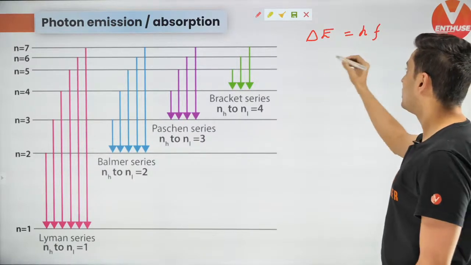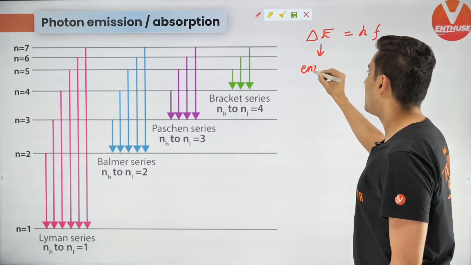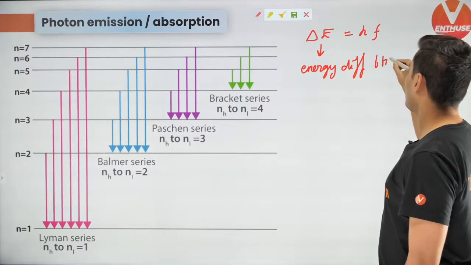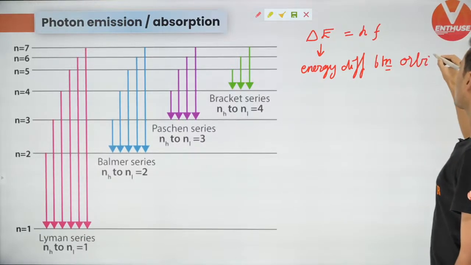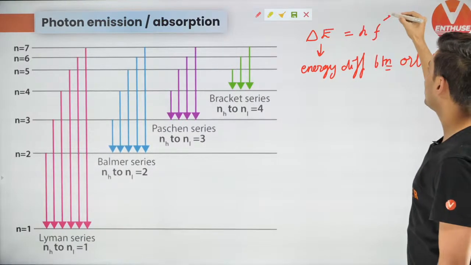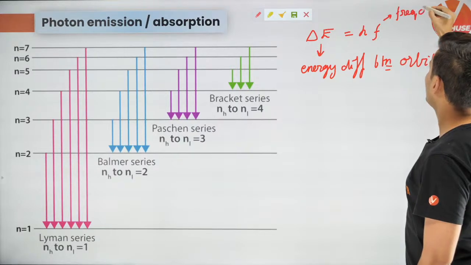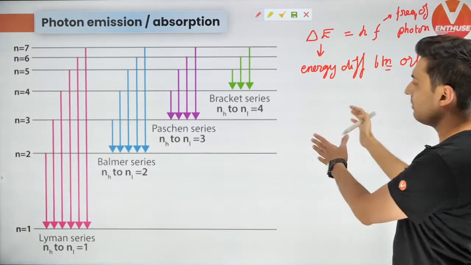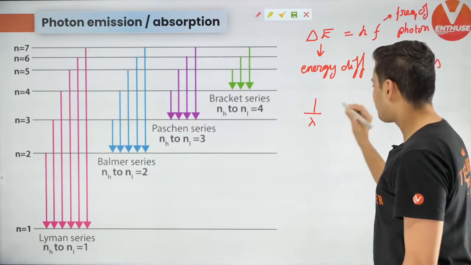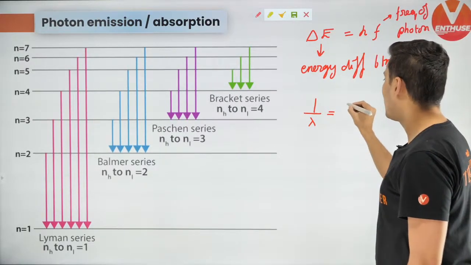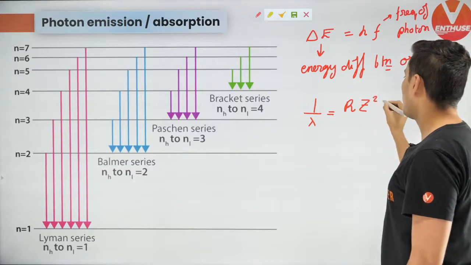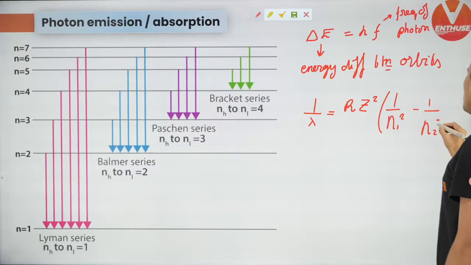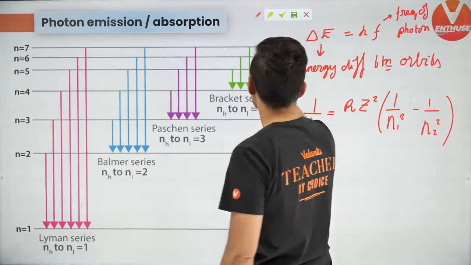This is the energy difference between the orbits, and this f is the frequency of the photon which would be emitted, and then solving that you get the wavelength of that photon, which comes out to be R into Z square into 1 by n1 square minus 1 by n2 square. Now what is this formula going to give us?